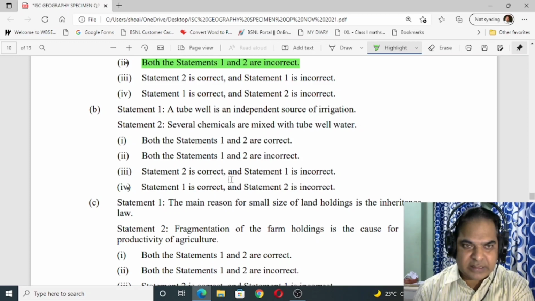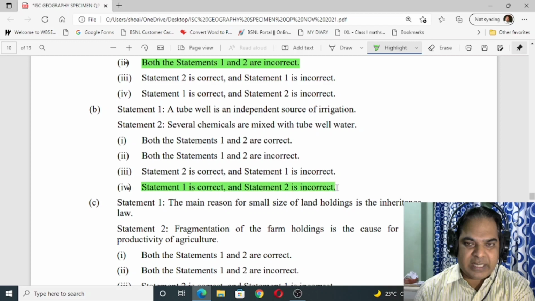Okay, correct. This one is correct. Several chemicals are mixed with tube well water. Incorrect. Okay, so 1 is correct, number 2 is incorrect. So statement 1 is correct and statement number 2 is incorrect.